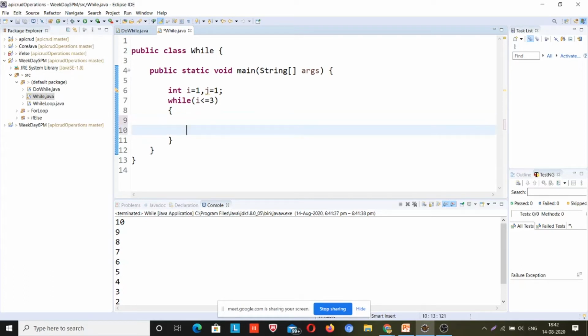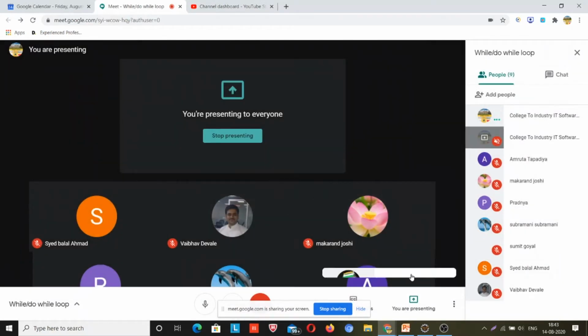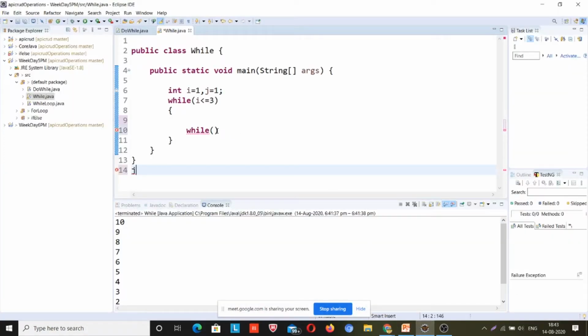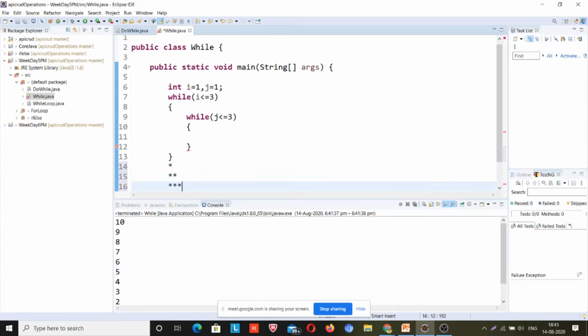I will explain it, wait for that moment. While j is less than or equal to 3, right? Now I have to print this star star star star star star, right?